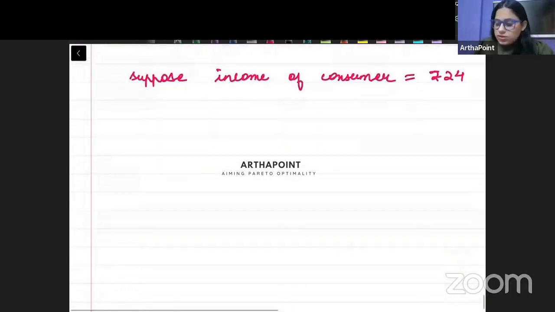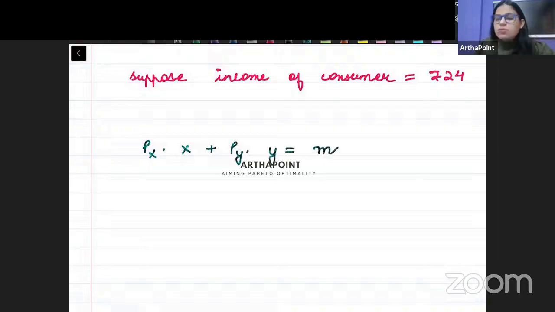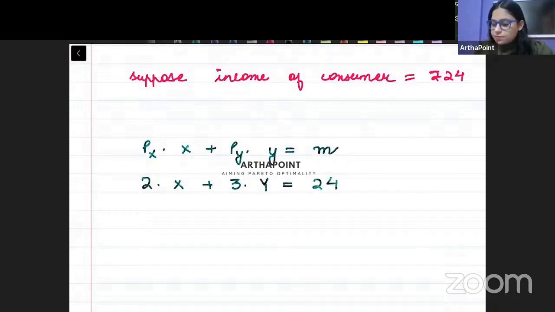Now we know that PX into X plus PY into Y should be equal to the income of the consumer. बेटा PX की वैल्यू क्या दी हुई है, 2 into X, PY की वैल्यू क्या दी हुई है, 3 into Y. This should be equal to 24. ठीक है.